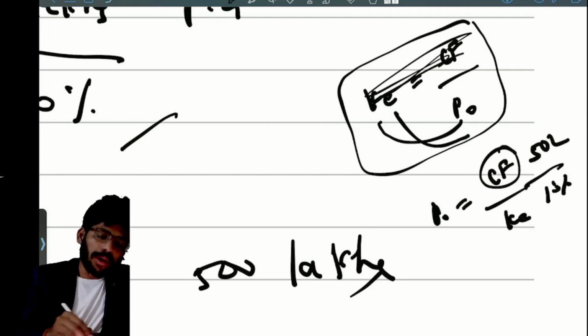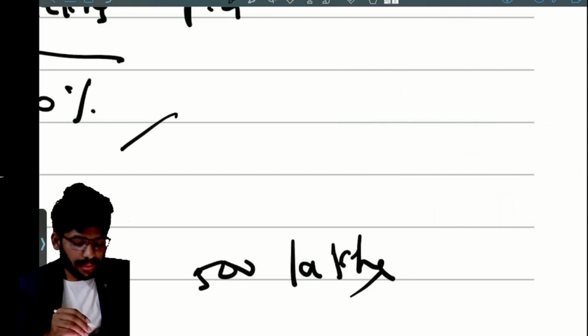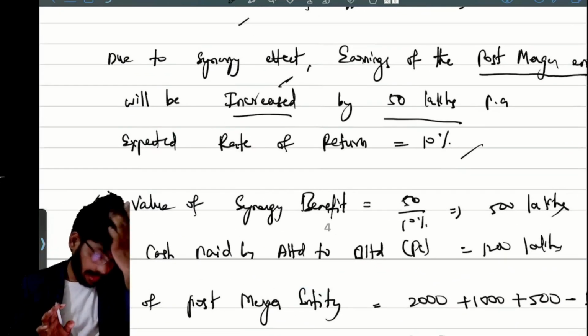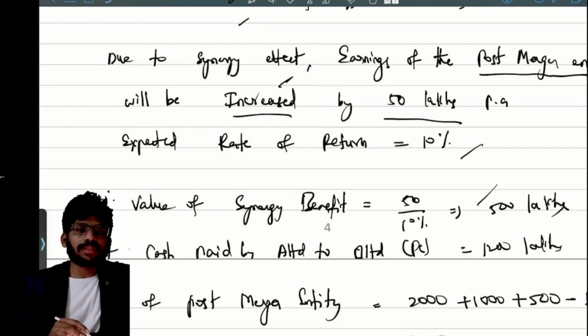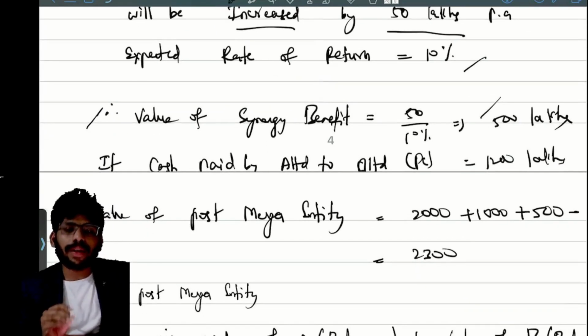So we got a value of 500 lakhs. That's the formula, cash flows by K. That is the synergy benefit value. Clear. Total value is 500 lakhs.